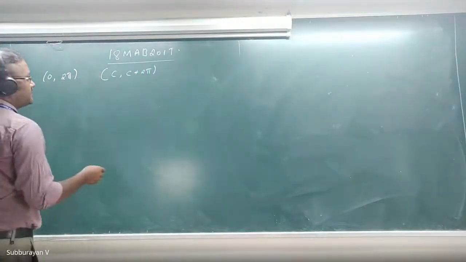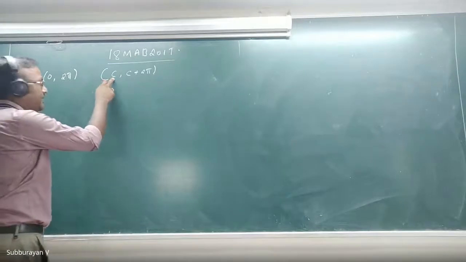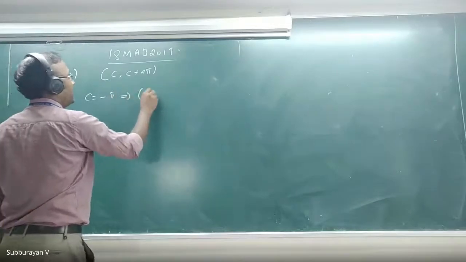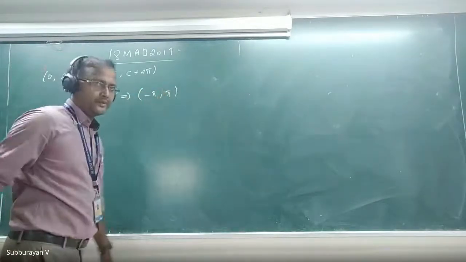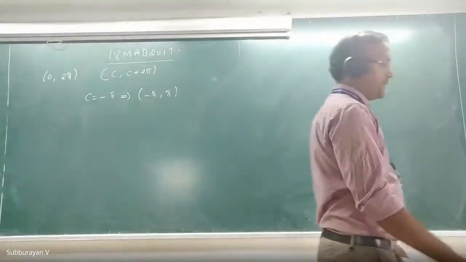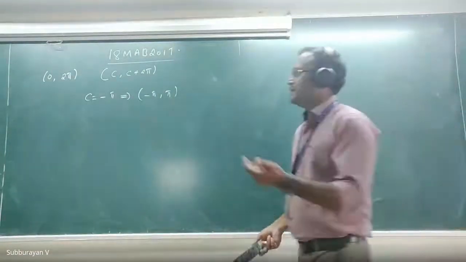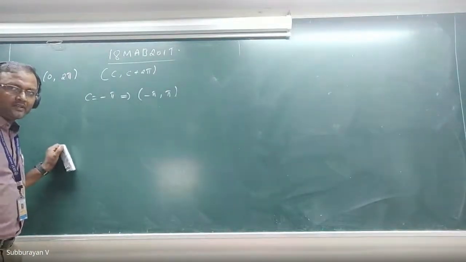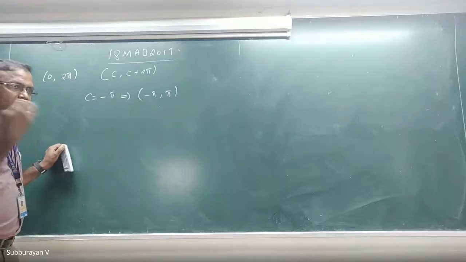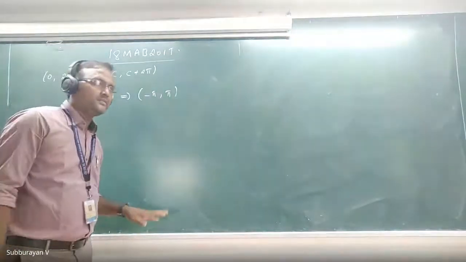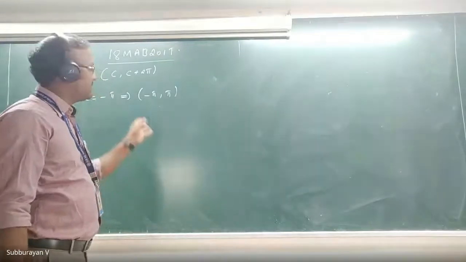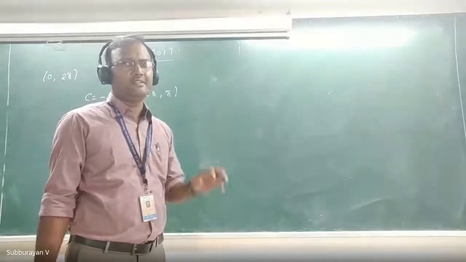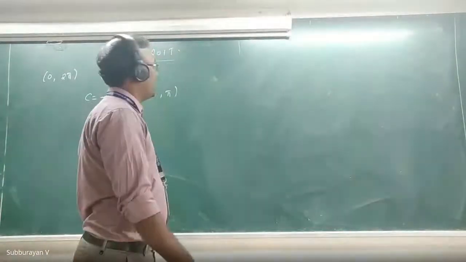Sometimes we may get some other domain. If you replace c by minus pi, then this domain will be minus pi to plus pi. If the domain is minus pi to plus pi, then we have some special cases. That is, one can check whether the given function is an even function or an odd function. If they are even or odd, then one can reduce the constants a naught, a n to simpler constants, and we can easily evaluate the constants.